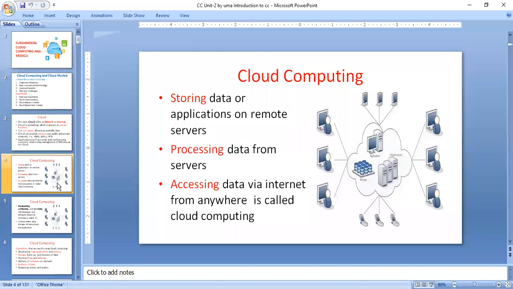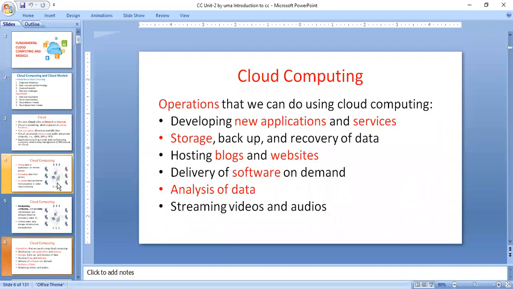Storing, processing, and accessing data via a remote server other than the local system is called cloud computing. There are some operations performed by cloud computing. Cloud computing has storage capabilities. By using cloud computing you can create websites and blogs, and you can analyze data.